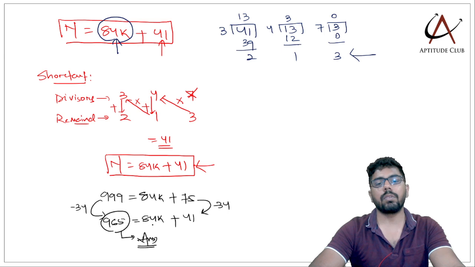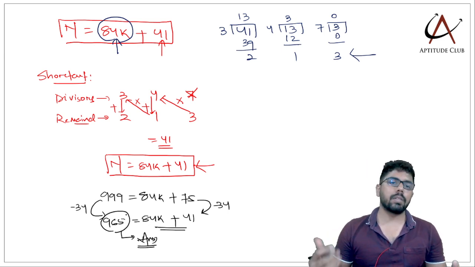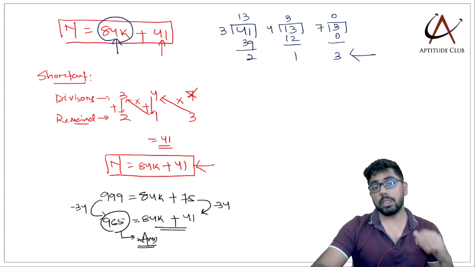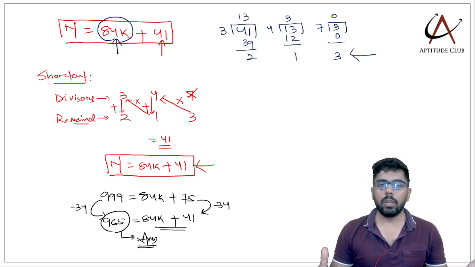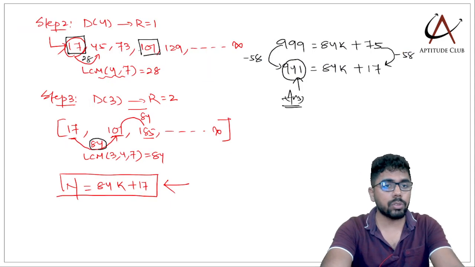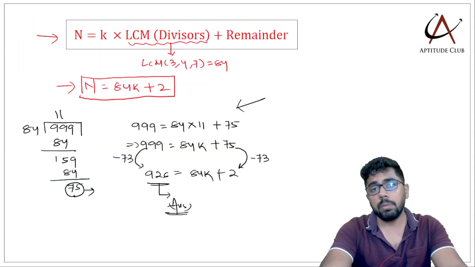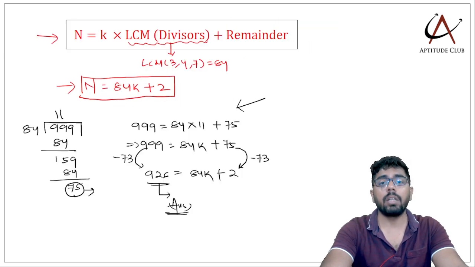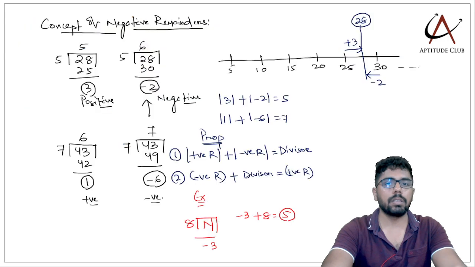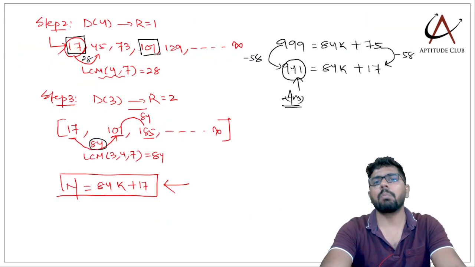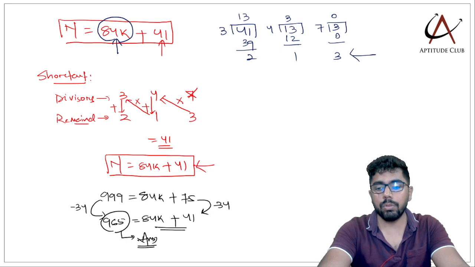Any number which is in the form 84k plus 41 should satisfy this condition. 965 is our answer. So this is successive division. These are 4 types of questions in LCM models and I hope all of you understood each of the types. Multiple divisor, multiple remainder; multiple divisor, same negative remainder; multiple divisor, same positive remainder; and finally successive division. 4 types, 4 LCM models we call this. Model means basically type of question. So hope all these 4 models are clear.